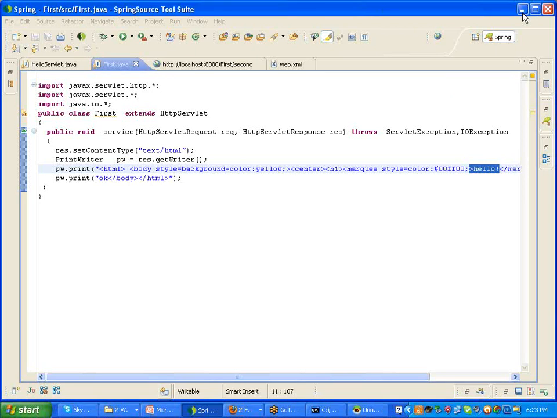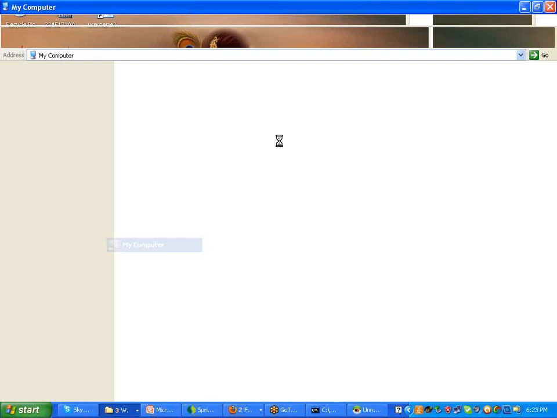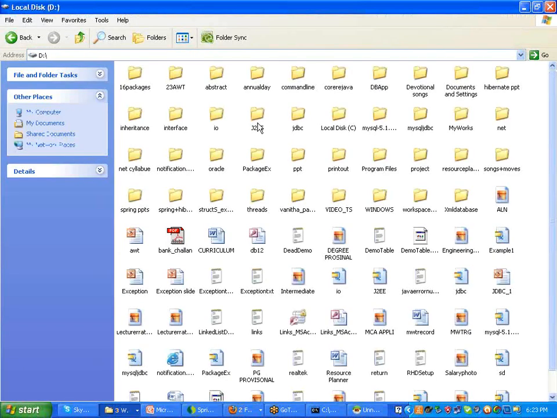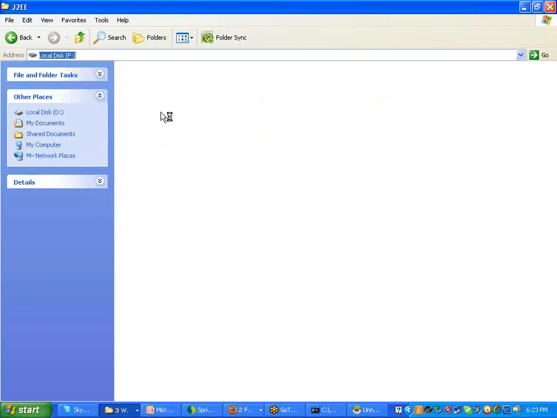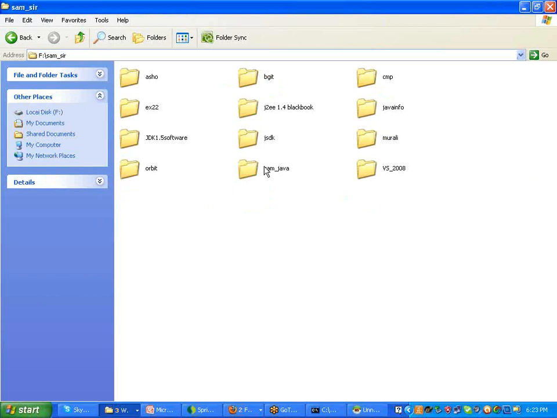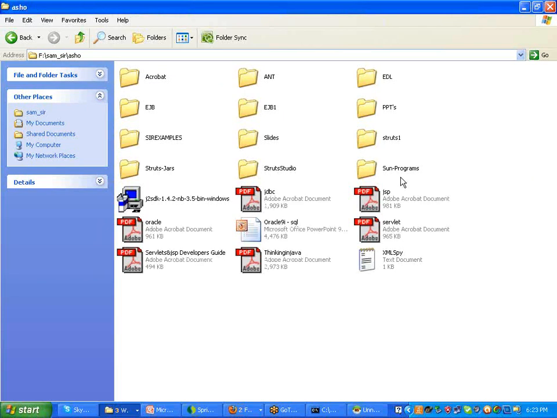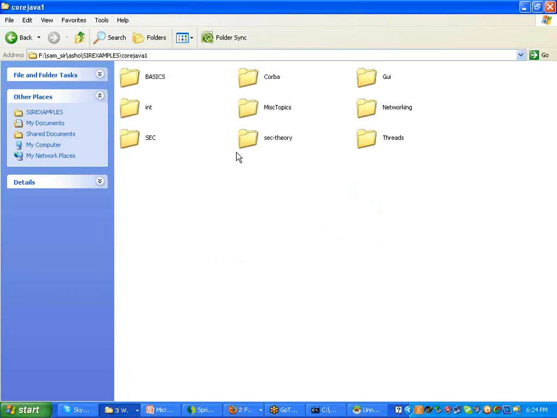If you go to servlets, there are so many different topics, like core Java, servlets, and JSPs. In core Java, we have so many different concepts available, like threads and networking, with some examples. So this is the demo for you.